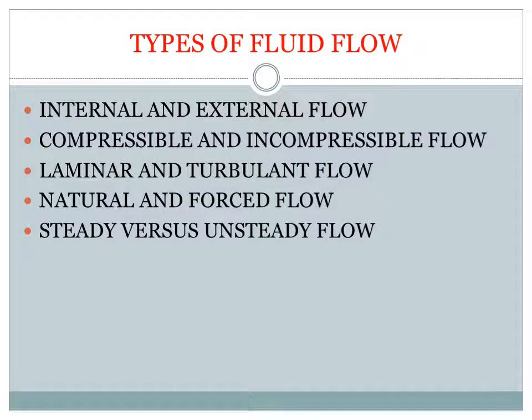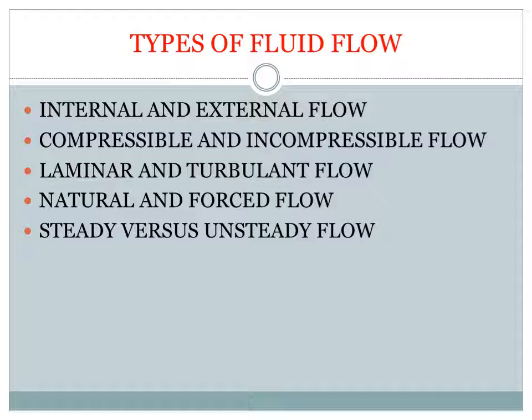And now we will cover the types of fluid flow. These are some of the classifications. The first one is internal and external flow, which is a simple classification. If water is flowing through a closed contour like a pipe or a hole, then we can call it an internal flow. If the water flows along a surface or along an open channel, then we can say it is an external flow.